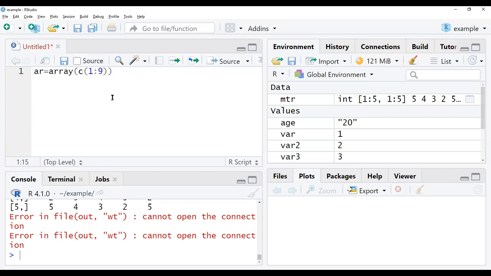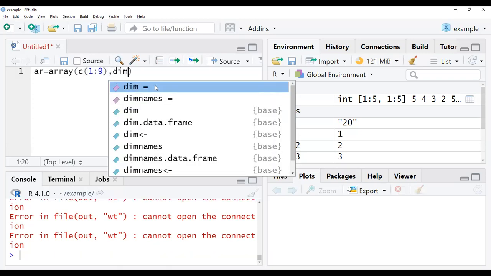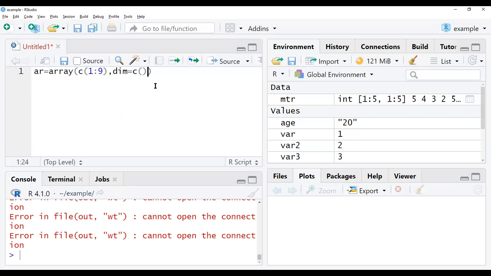I hope everyone is doing it simultaneously. Next, I'm giving the dimensions over here. So this is the dimension I have given.